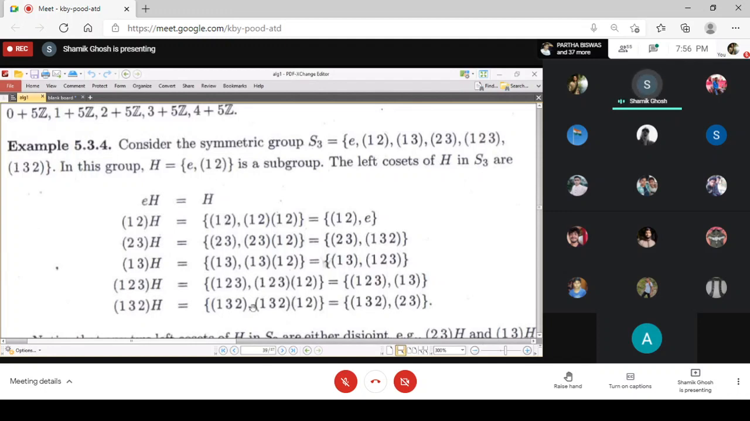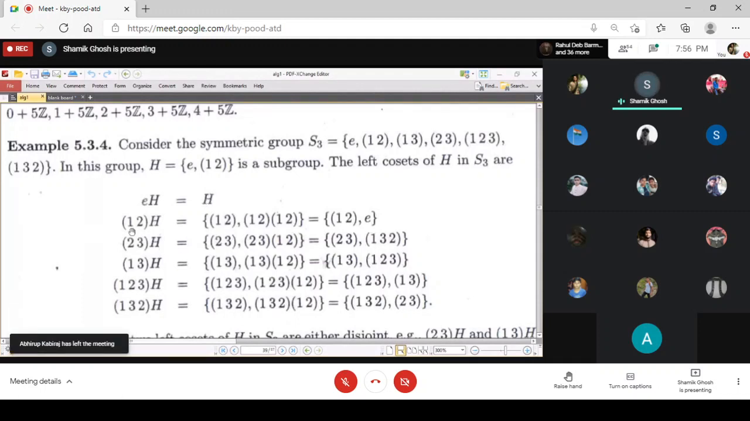Now suppose we want to find the cosets. So how can we build up the cosets? We will multiply every element with H. So if we multiply the identity with H, that gives us H itself.